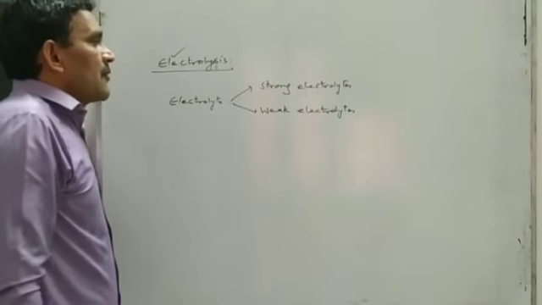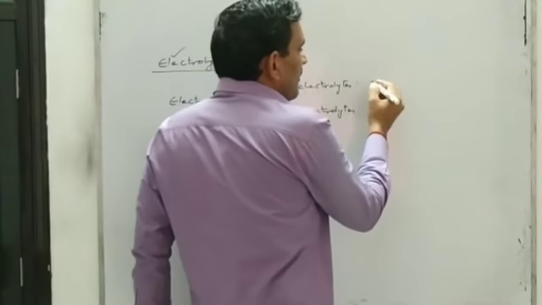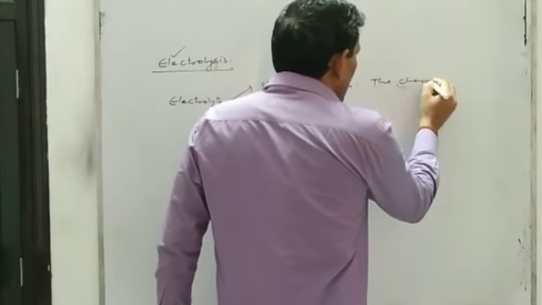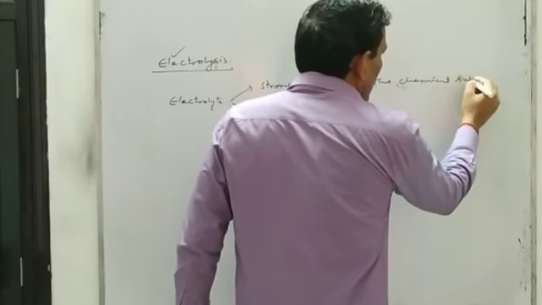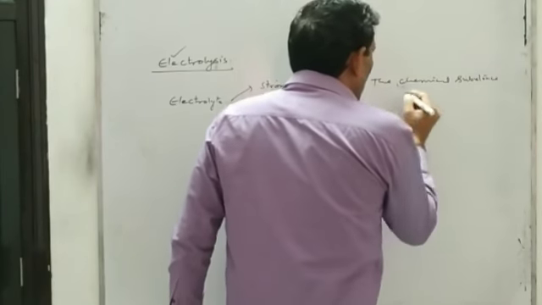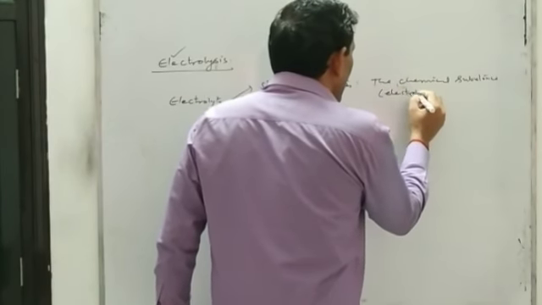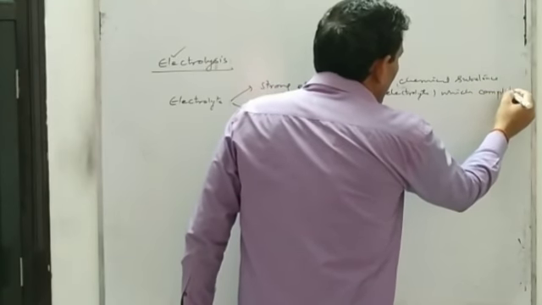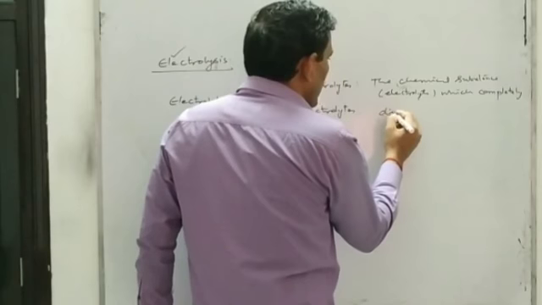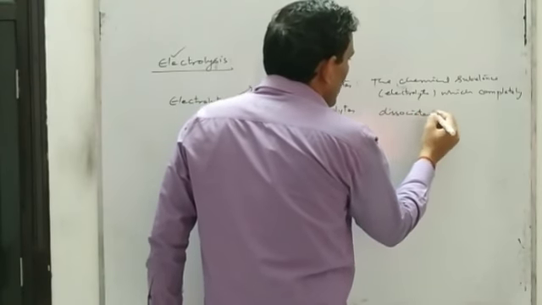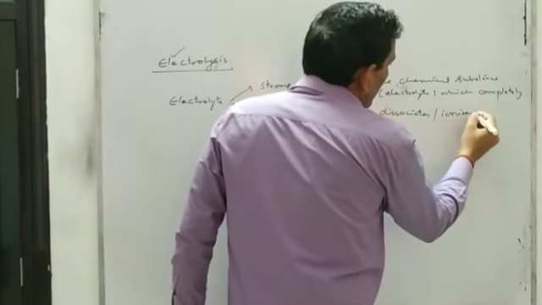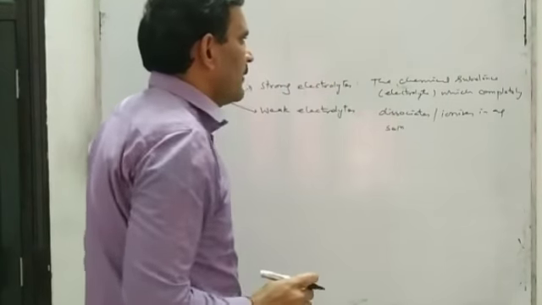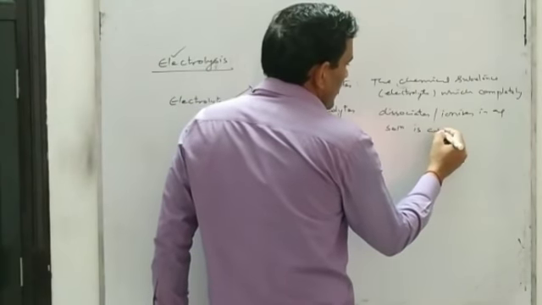Strong electrolyte: I will say the chemical substance, or you can say the electrolyte, which completely dissociates or ionizes in aqueous solution is called a strong electrolyte.